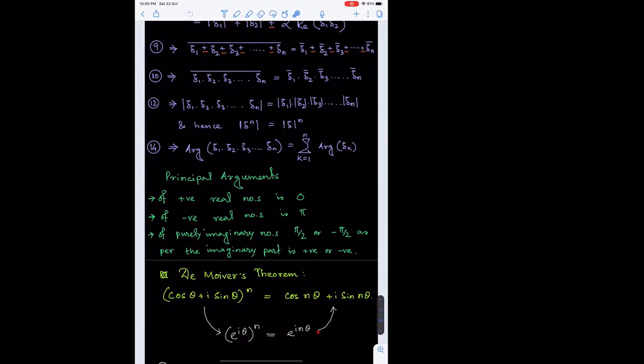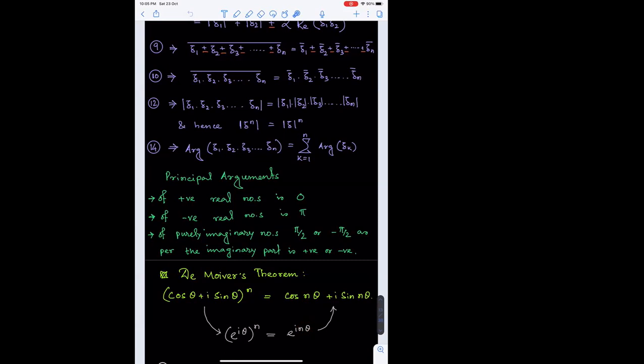Now when we get e to the power i n theta, over here this n theta can be considered as the angle of cos and sin, and hence again we are changing this unimodular complex number into the real part and complex part, that is Cartesian transformation. So we are considering e to the power i, the angle itself is n theta, so that's the same as cos n theta plus i sin n theta.